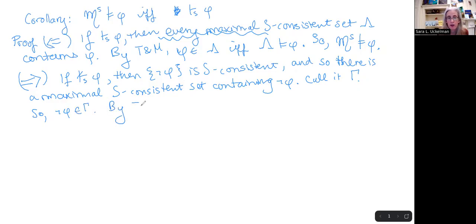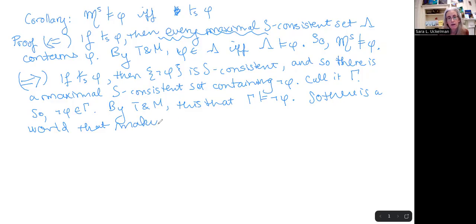Again, by truth and membership, this means that gamma makes not phi true. So there is a world in the canonical model that makes phi false.